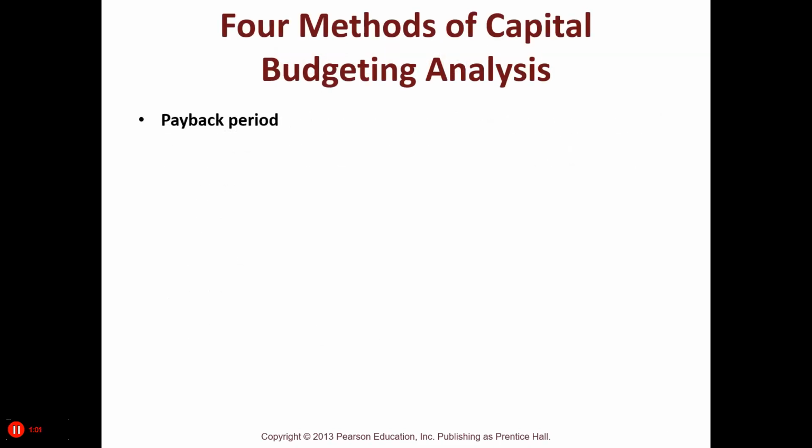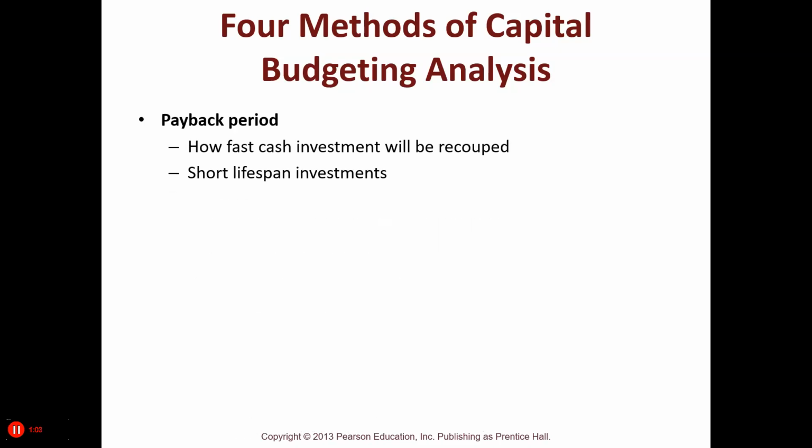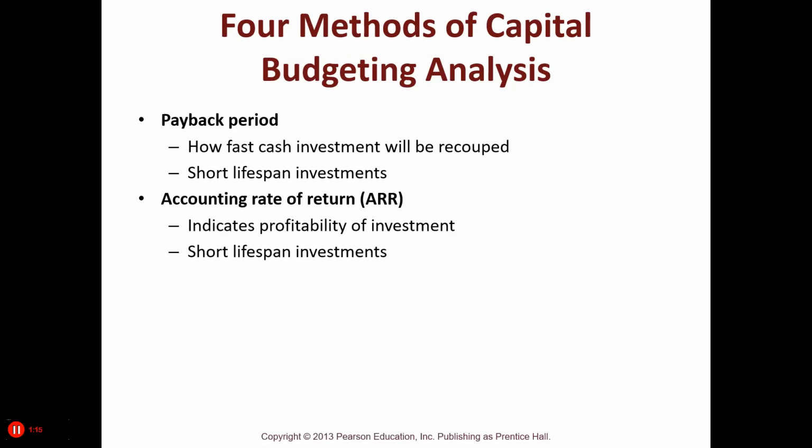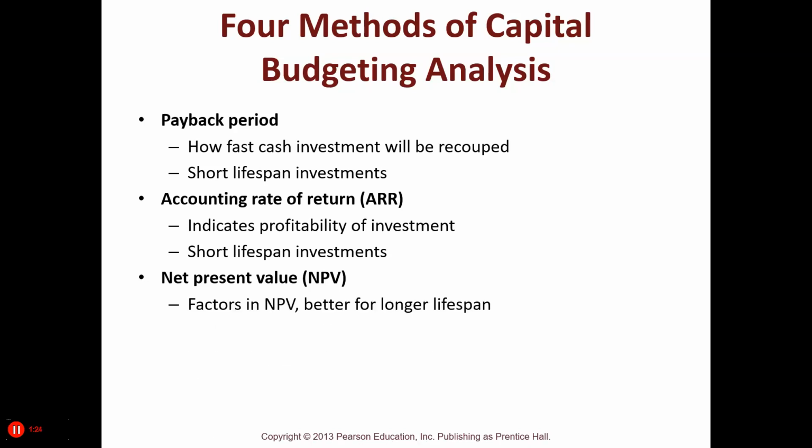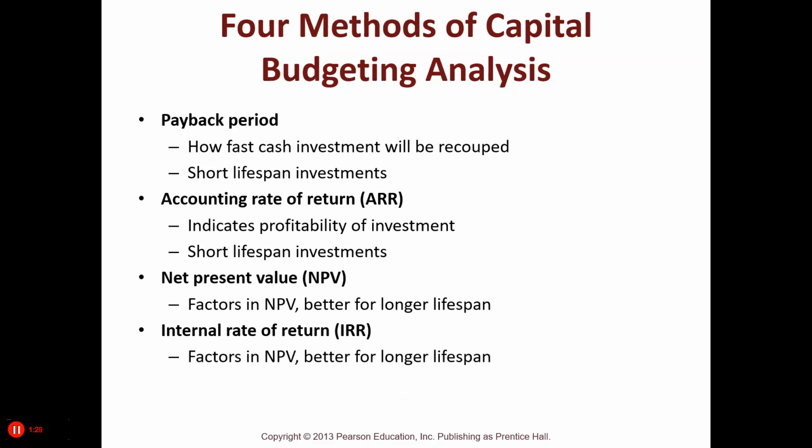One of them is called Payback. This is a quick and easy method to do it. It's fast, and remember, it's for short lifespan investments. Or we can use the accounting rate of return, which is also for short-term investments, indicates profitability of investment. Or we can use net present value, which factors in the time value of money, better for longer lifespans. And we can use the internal rate of return, which factors in net present value, better for longer-term projects.